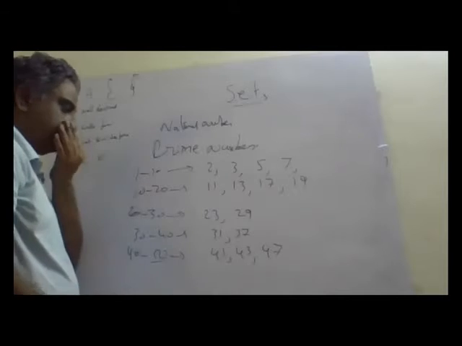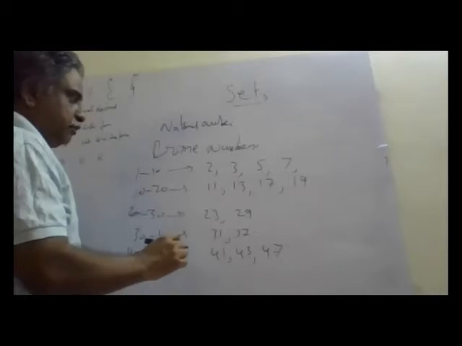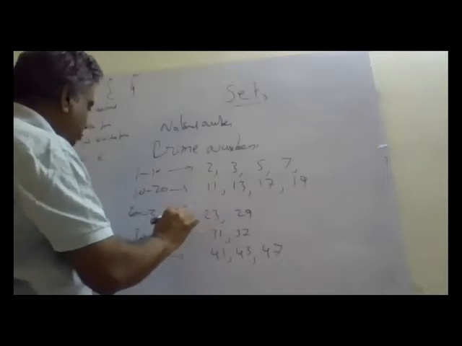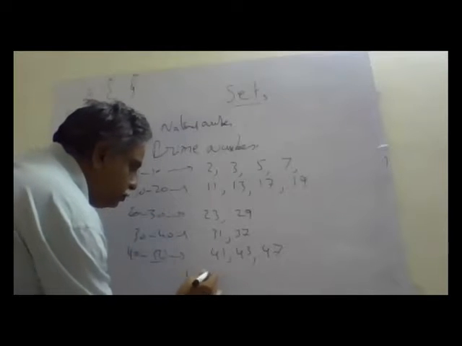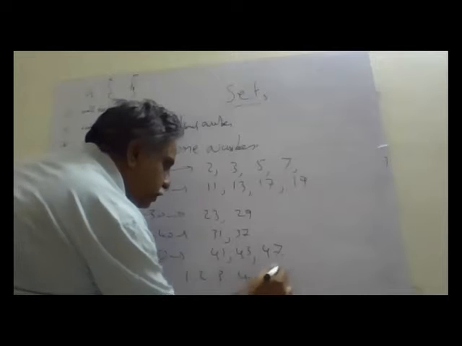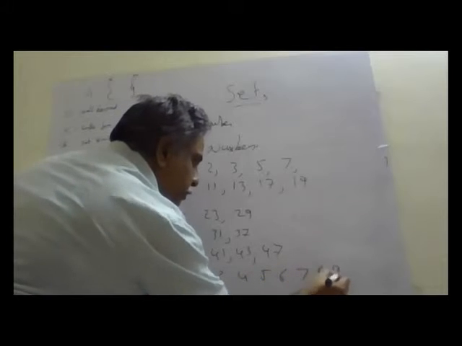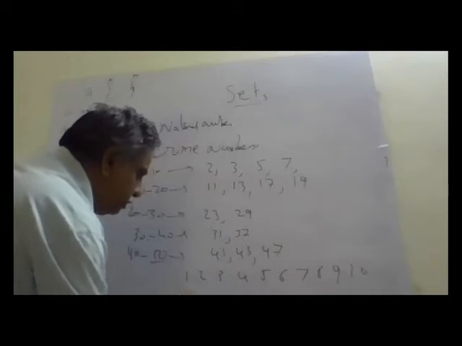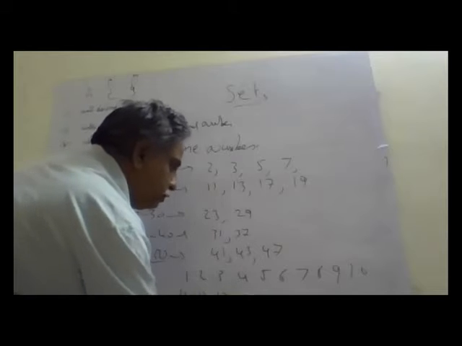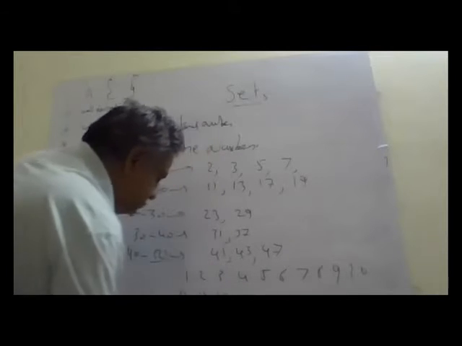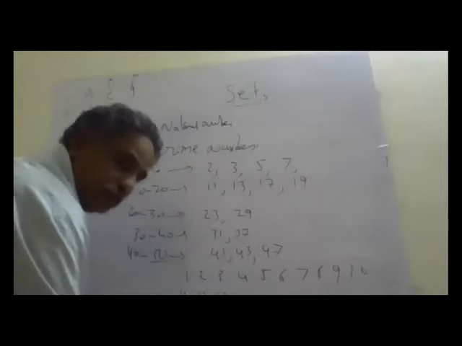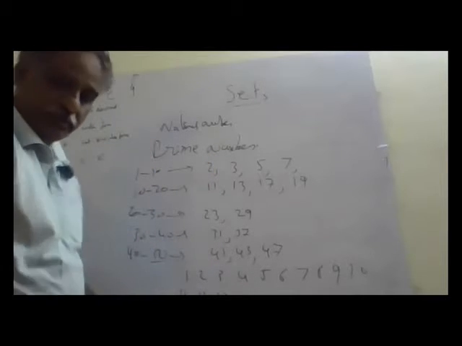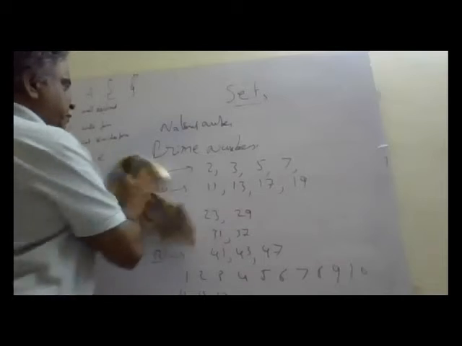Now let us see. We should remember this, what I am writing here. 1, 2, 3, 4, 5, 6, 9, 10, 11, 12, 13, 20, 21 to 30. Is it visible? No, I'll go up again.